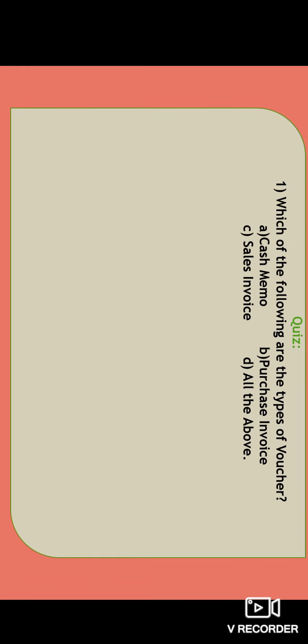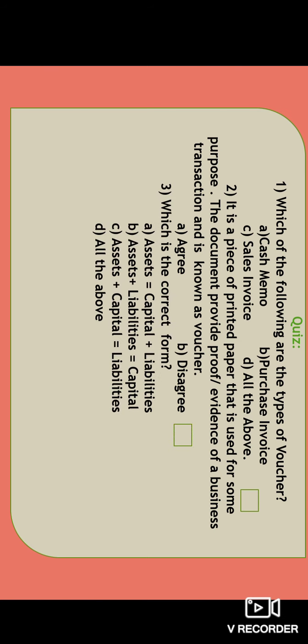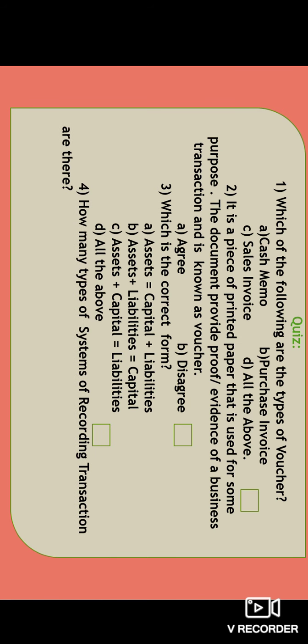So here are the questions. Which of the following are types of voucher? Cash memo, purchase invoice, sales invoice, or all of the above? Next quiz: it is a piece of printed paper that is used for some purpose. The document provides proof, evidence of a business transaction, and is known as a voucher. Do you agree or disagree? Next is, which is the correct form of all these? Next, how many types of systems of recording transactions are there, 1 or 2?